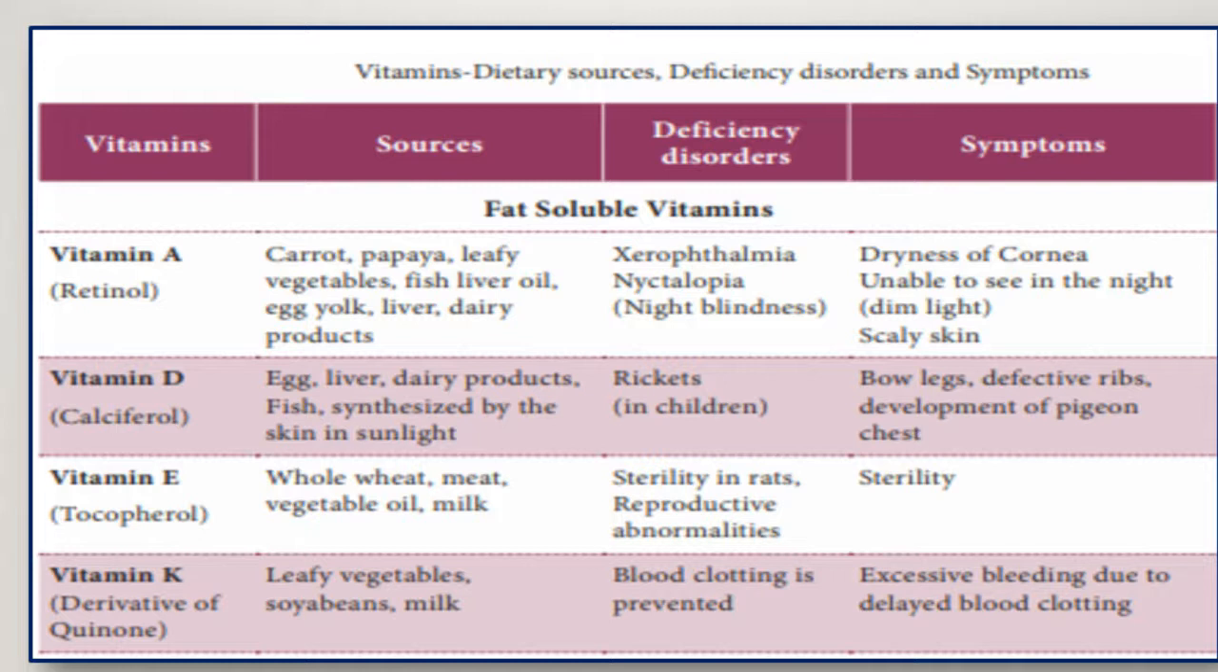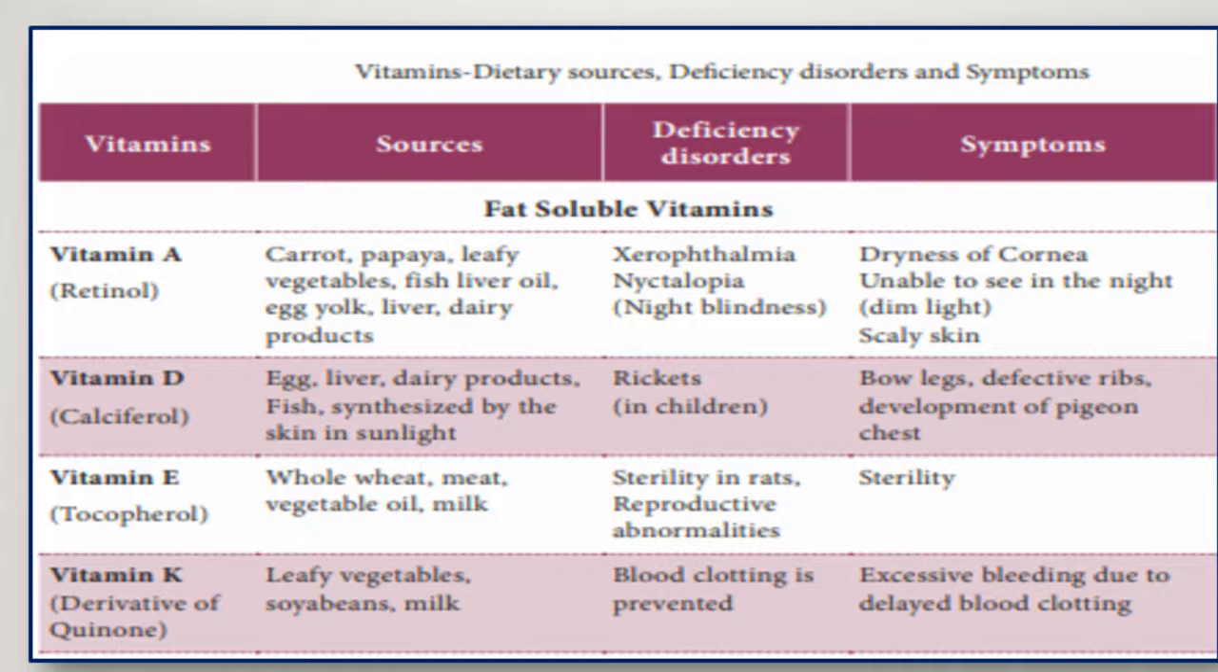Vitamin E, tocopherol, is available in whole wheat, meat, vegetable oil, and milk. The deficiency disorders are sterility in rats and reproductive abnormalities. Sterility means inability to reproduce.